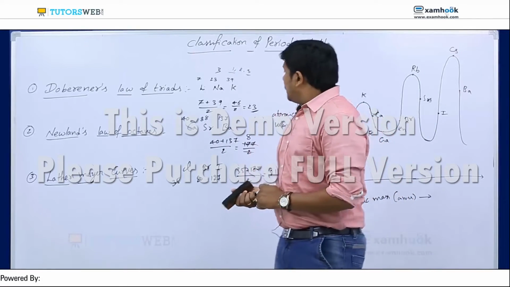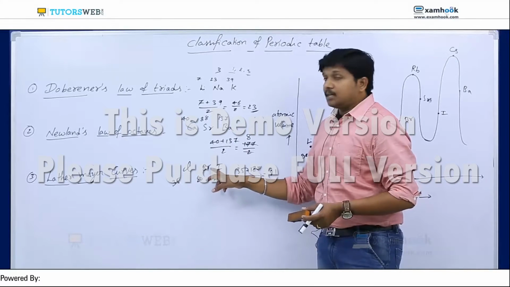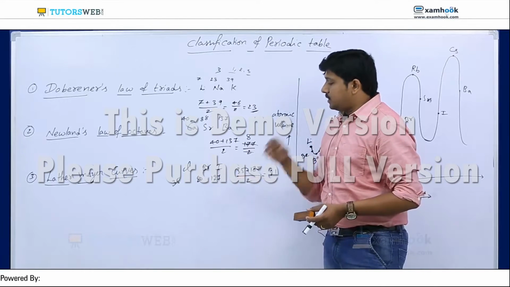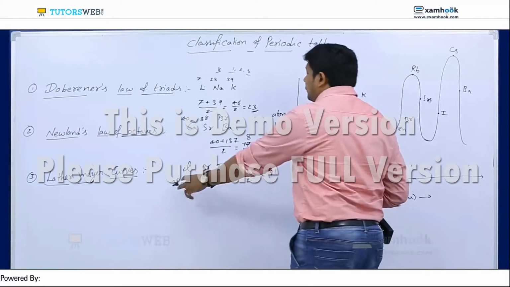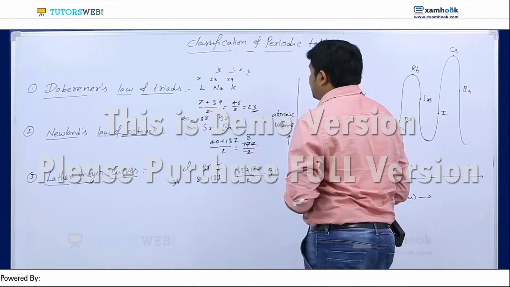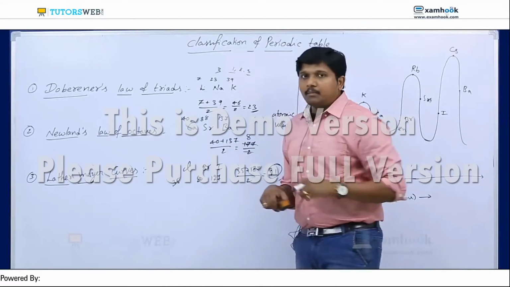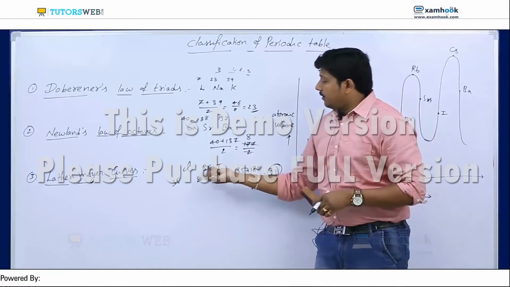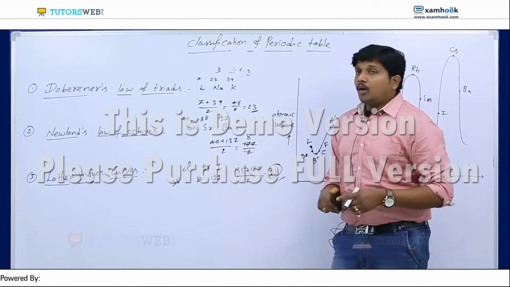Now we are discussing the third example. If I take chlorine with mass number 35, bromine 80, iodine 127, and take the average of chlorine and iodine, 35 plus 127 by 2, that is 81, but bromine has a mass number of only 80. It's not equal to the mass number of the middle element. So this theory failed based on the law of triads.